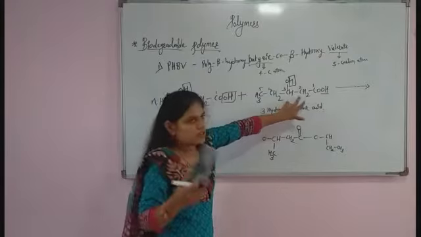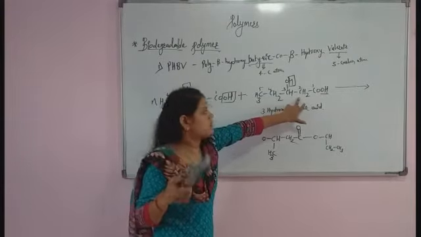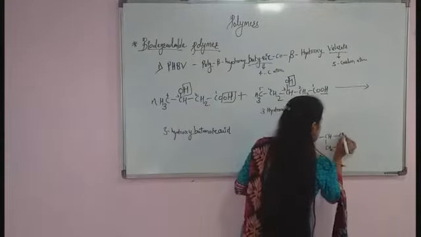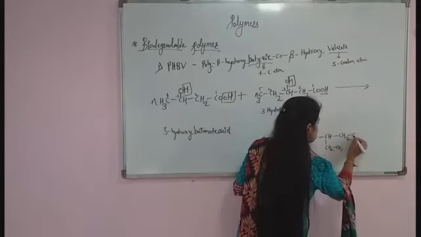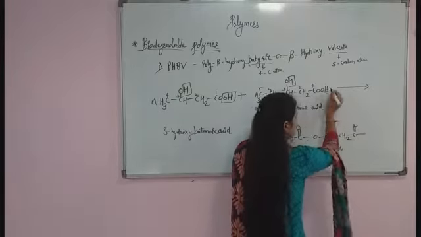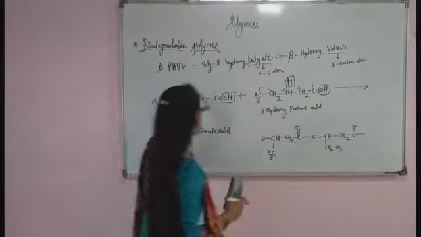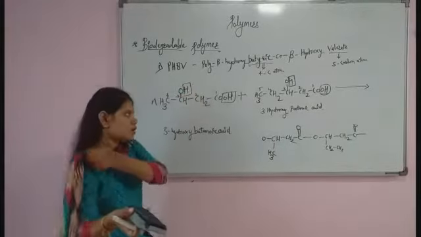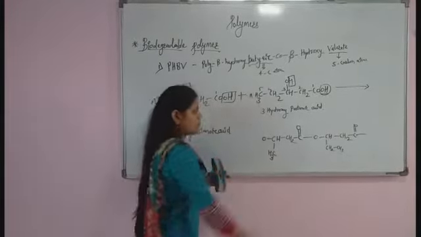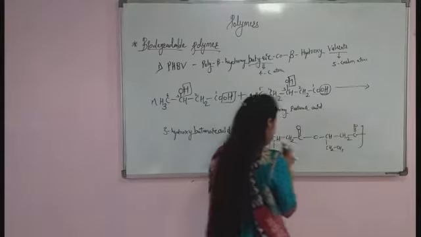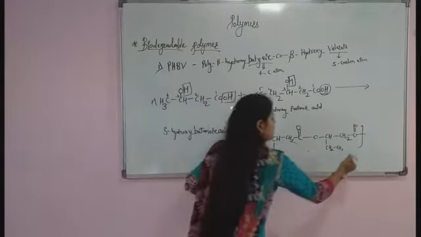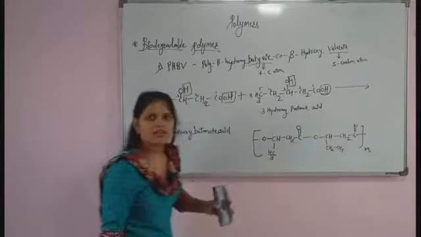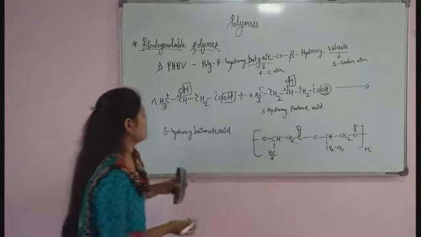Again this CH is attached to the CH2, COOH, or we should write CH2, C double bond O, because this OH again combined with this hydrogen, there is a formation of a water molecule. And again here n number. So there is a formation of a new polymer which is a biodegradable polymer, and the name will be PHBV.